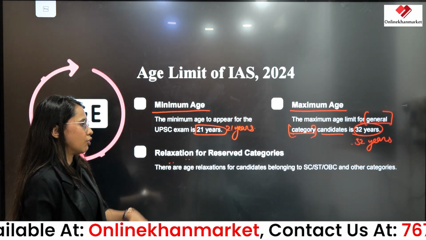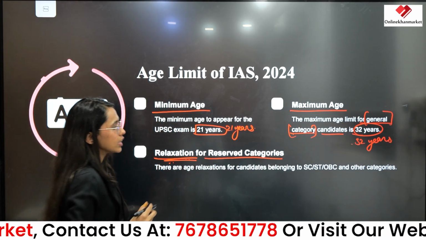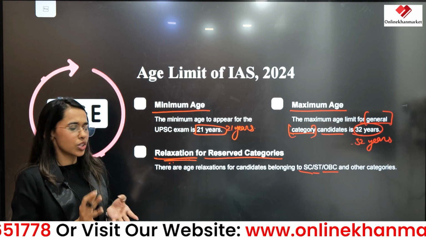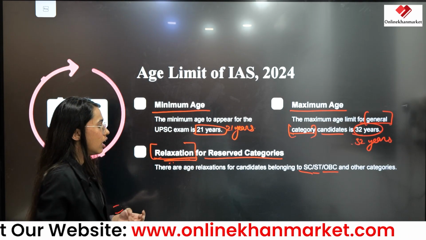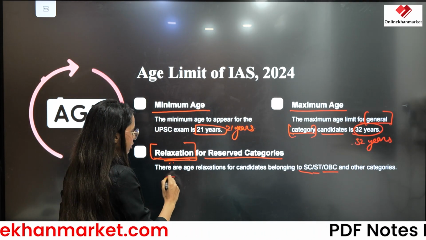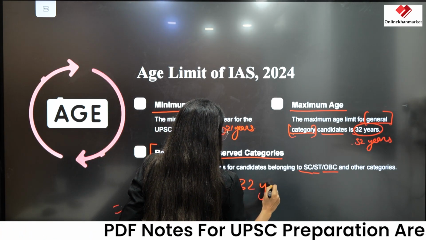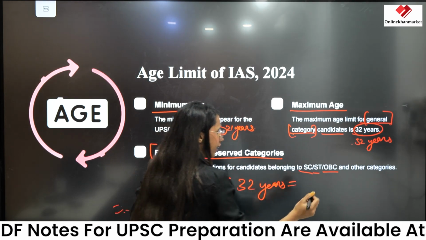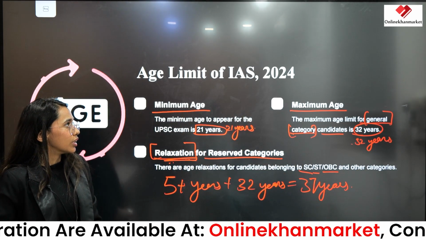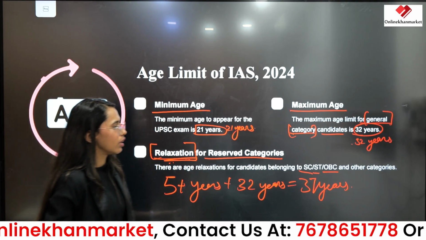Then there is a relaxation for reserved categories. The relaxation is for SC, ST and OBC. Now there is a question: what is relaxation? There is an age limit of 32 years for the general category, and adding 5 more years to this 32 years, we get the relaxed age, which is 37 years. So this is the age limit for the IAS for candidates who can appear for the exam.